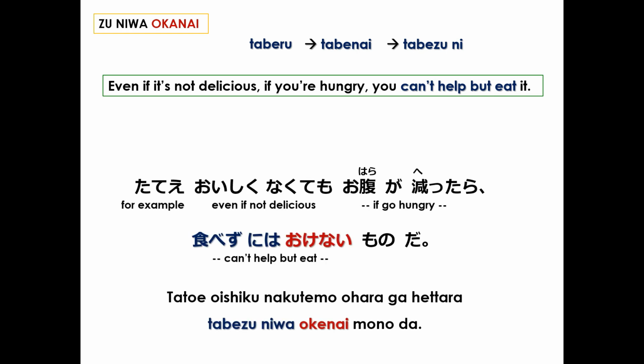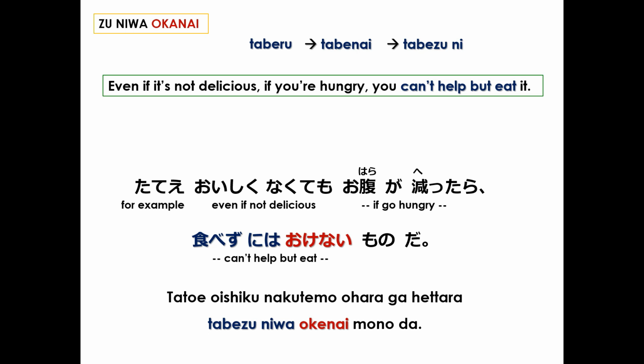In Japanese: たとえ美味しくなくてもお腹が減ったら食べずにはおけないものだ。Even if it's not delicious, if you're hungry, you can't help but eat it.